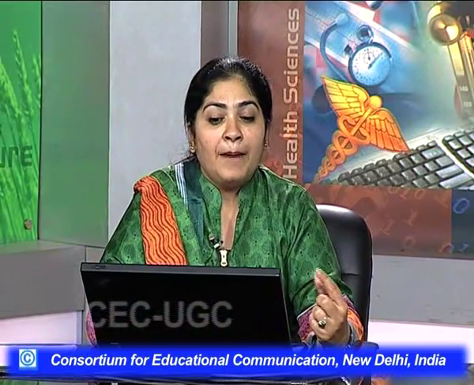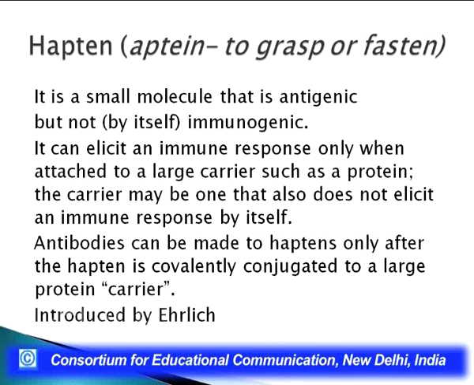Now, here comes the real definition of hapten. Hapten has been obtained from a word, aptene, which means to grasp or to fasten. As it grasps the antibody which is produced against it, it is not able to produce that antibody, but it is capable of combining with that antibody. So, it is a small molecule that is antigenic, but not by itself immunogenic. It can elicit an immune response only when attached to a large carrier such as a protein, which I called a schlepper also.